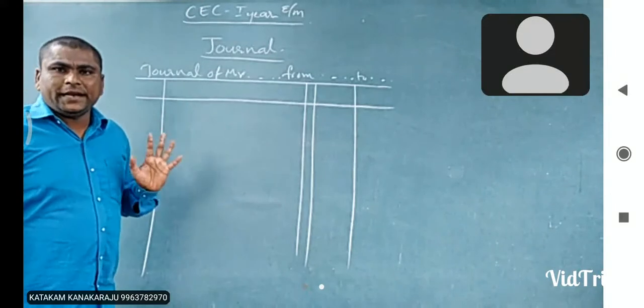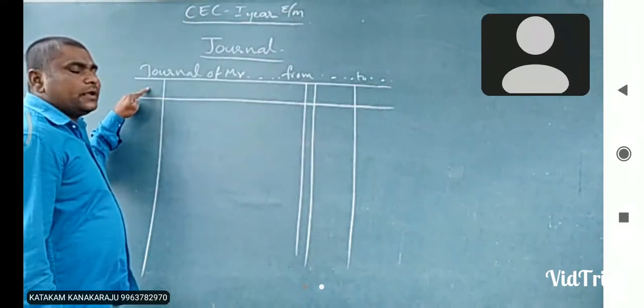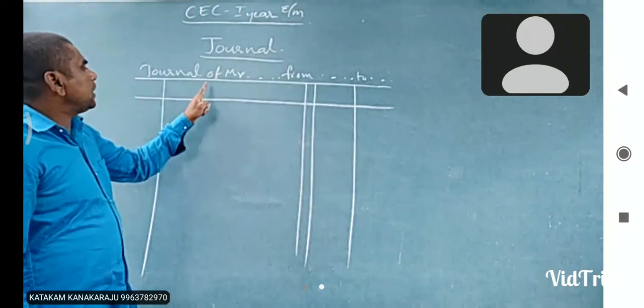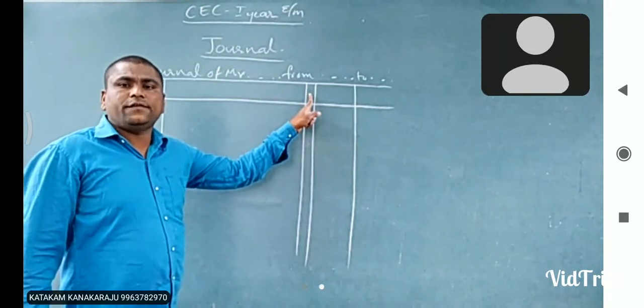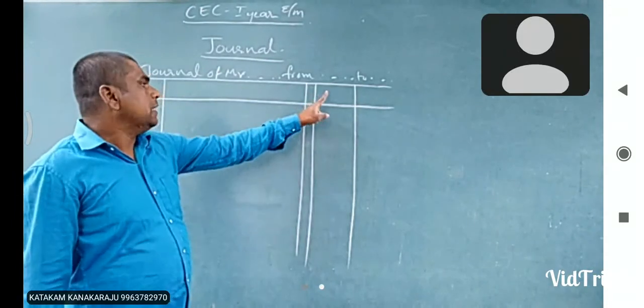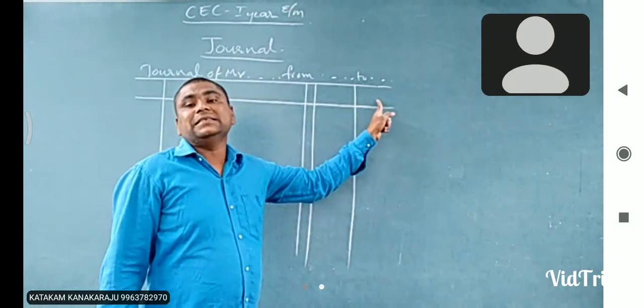In total, how many columns are in a journal? 5 columns. The first column is the date column, the second column is the particulars column, the third column is the ledger folio number, LF number, the fourth column is the debit amount, and the fifth one is the credit amount.